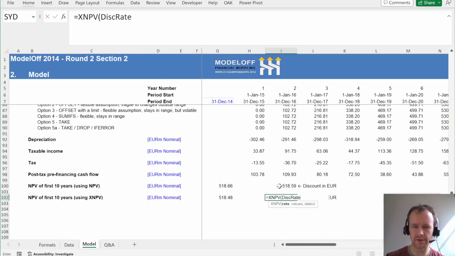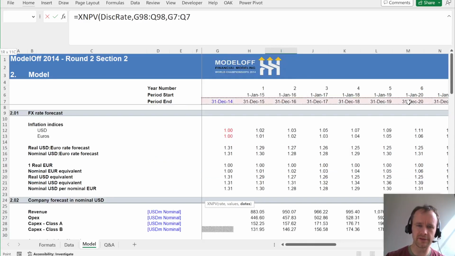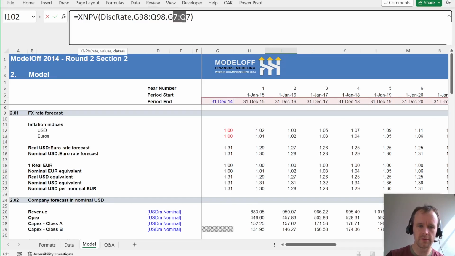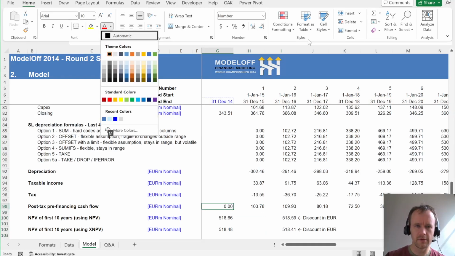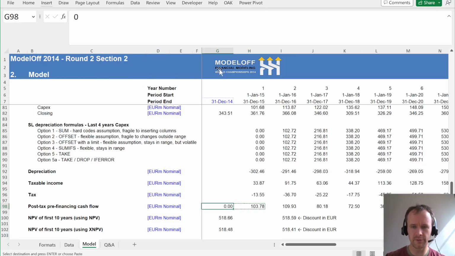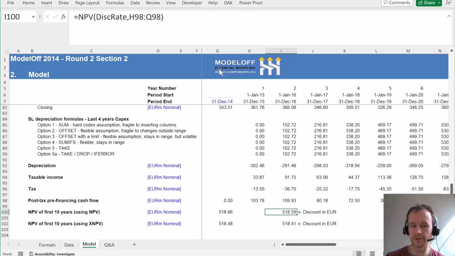So disc rate values, again, we've got to include that one extra column because we're discounting back to the 30. XNPV discounts back to the first date that you give it. And we'll block those. And again, it freaks out. And we'll just put in that, or actually, you know what, you can even just use the same formula because I put in that 0 up there. So you can see that these are different numbers as well.